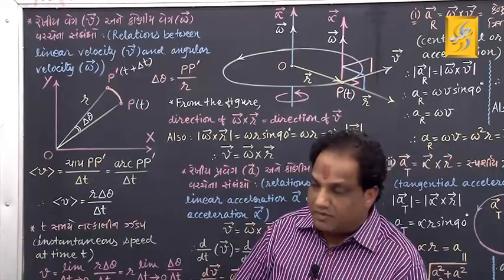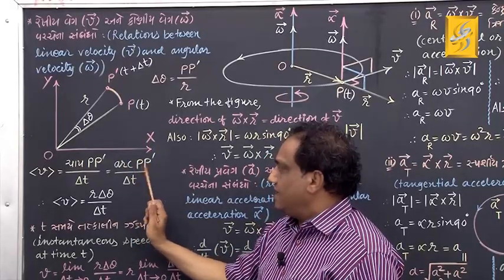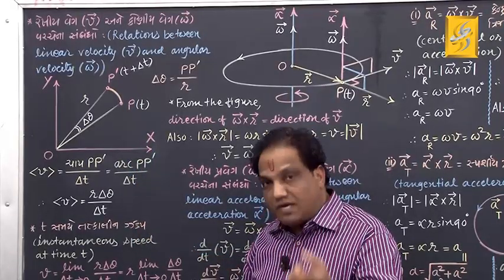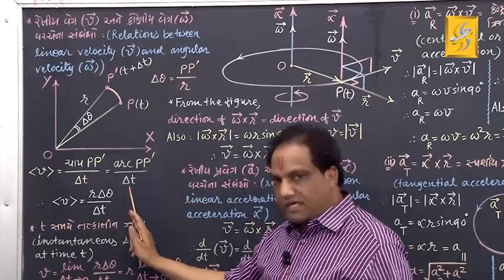Path length upon time taken. What is the path length from P to P dash? It is arc PP dash. Arc PP dash divided by the time taken for that, which is delta t. Correct?